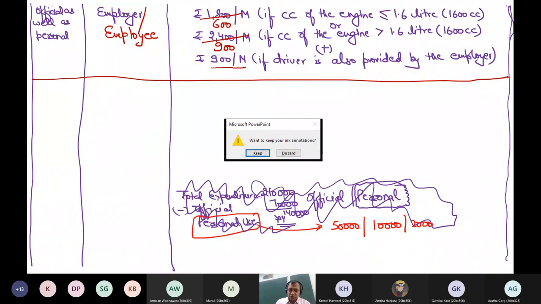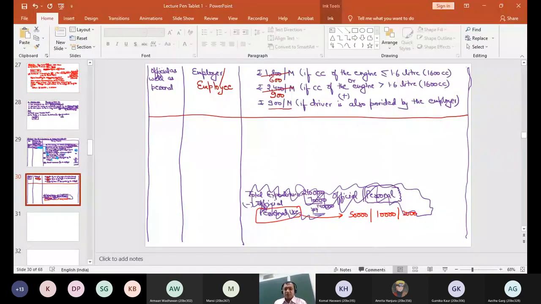Please raise your hand if you have understood this third different point also. When a car is provided by the employer, expenses are incurred by the employer or the employee, and the use is official as well as personal, to maintain simplicity, a flat answer is given: 1800 or 2400, plus 900 or 600 or 900 plus 900.